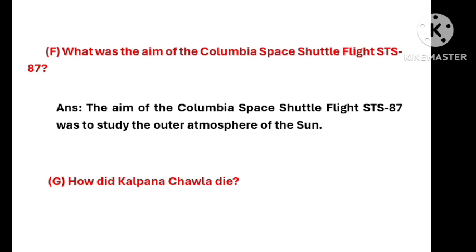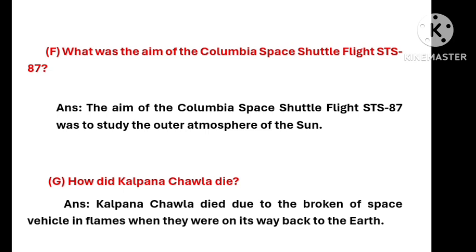What was the aim of the Columbia Space Shuttle flight STS-87? The aim of the Columbia Space Shuttle flight STS-87 was to study the outer atmosphere of the sun. How did Kalpana Chawla die? Kalpana Chawla died due to the breaking of the space vehicle in flames when they were on their way back to